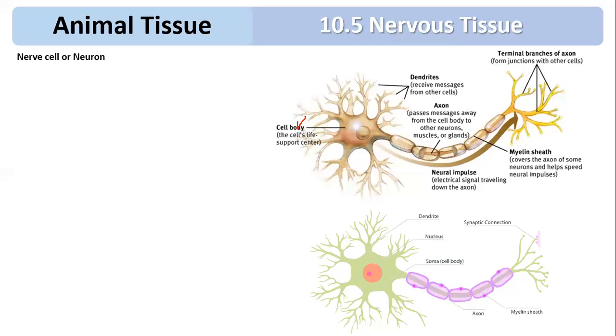It has a centrally placed nucleus, right? Then Golgi apparatus, endoplasmic reticulum, and mitochondria are present. Within the cyton, there are granules called Nissl's granules. Why are they called Nissl's granules? They are named after the scientist, and Nissl's granules are rich in RNA. They are made up of a large quantity of RNA.